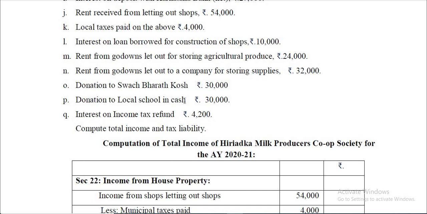Donation to local school in cash, if it is just 2000, that would have been considered under donations with limit and with 50% deduction. But here the donation is above 2000 in cash, so the entire amount is disallowed.